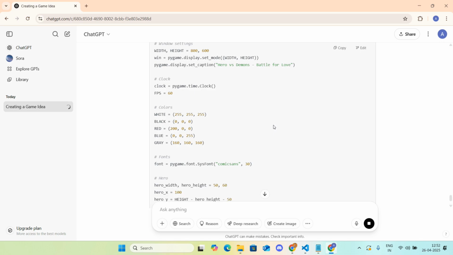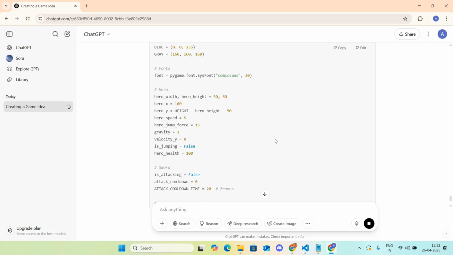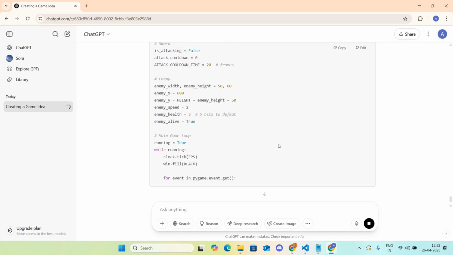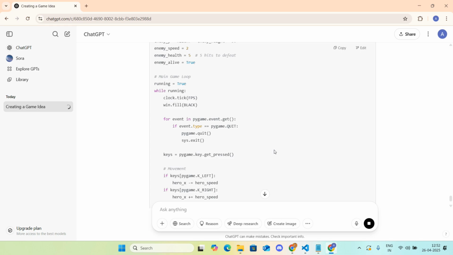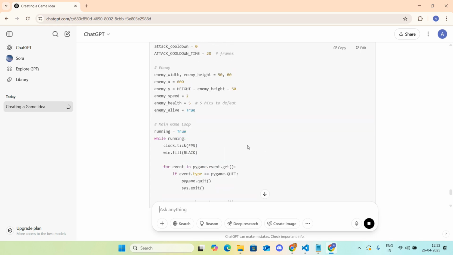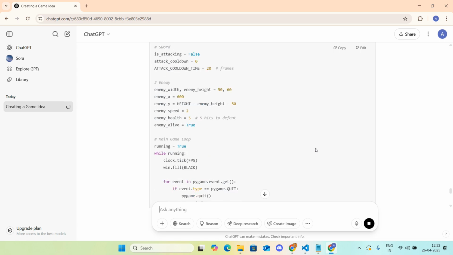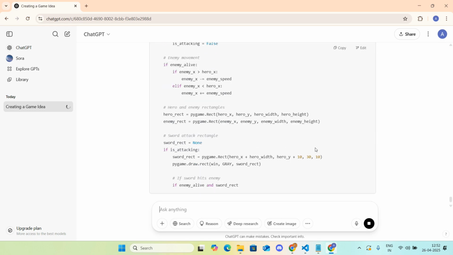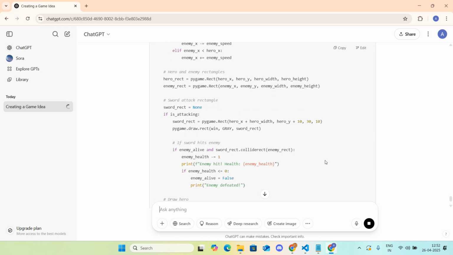Okay, so yes, the sword is created in the loop.